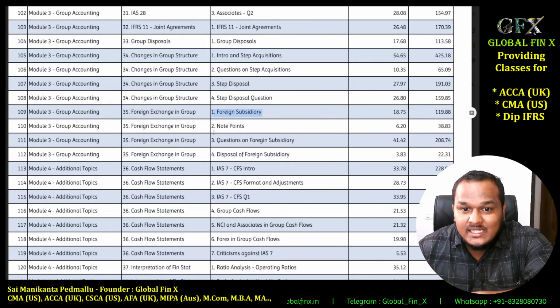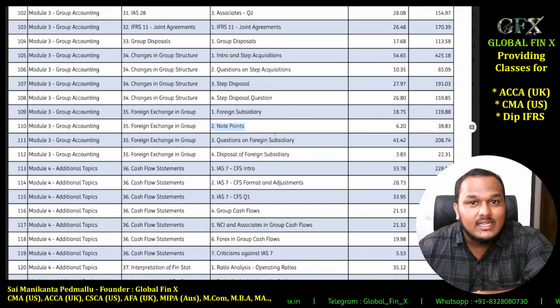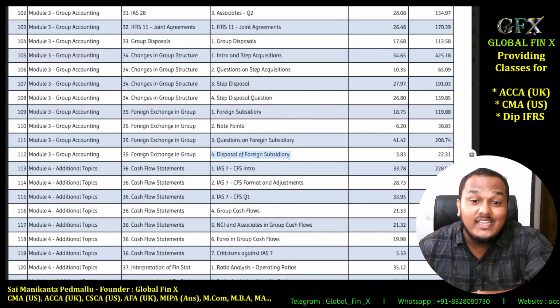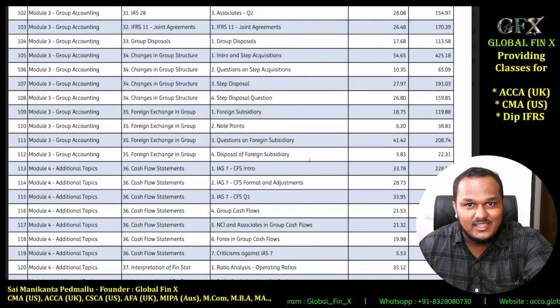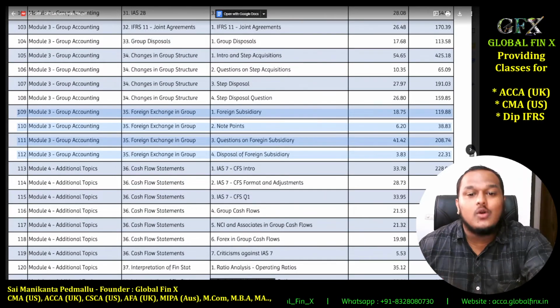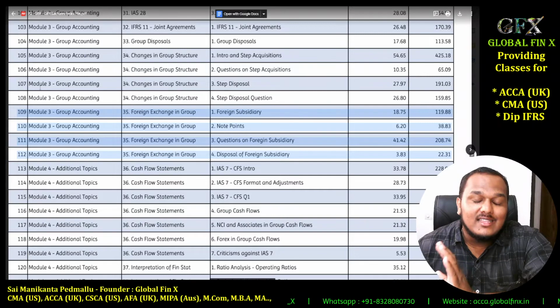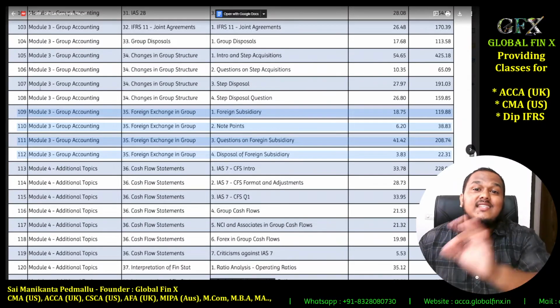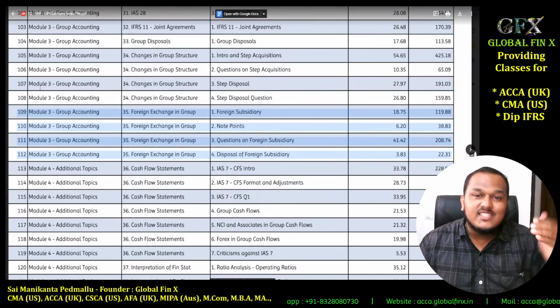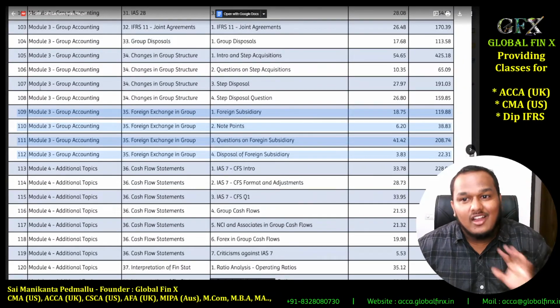Foreign subsidiaries: what are the note points that you need to consider? Also, we did questions on foreign subsidiaries, including disposal of a foreign subsidiary. So we have covered foreign subsidiaries in our regular SBR course. ACCA has made it examinable from September 2022. We have covered this much earlier.